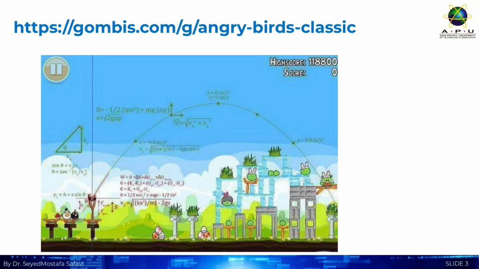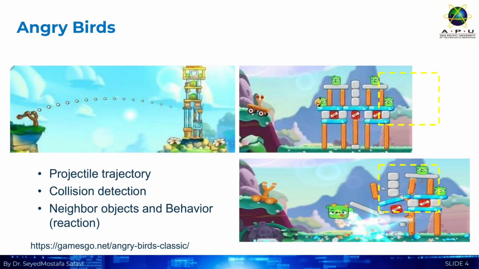Keep this game in mind. It makes the abstract math much more tangible. So let's break down those Angry Birds concepts. You have the projectile trajectory, the bird's path, collision detection, did it hit the target, and how neighbor objects and behavior react. In a neural network, this is similar to the data flow, trajectory, the activation function, collision check, did the neuron fire, and the output leading to the next layer, behavior reaction. It's all about calculating a path, checking a condition, and reacting. We're using game physics to understand the hidden mechanics of deep learning.